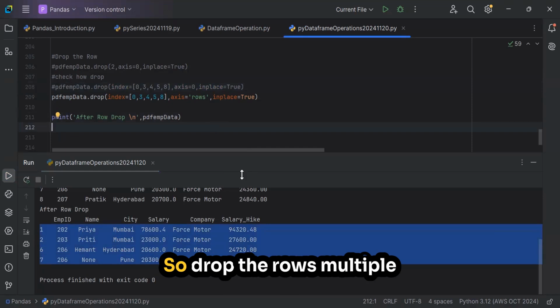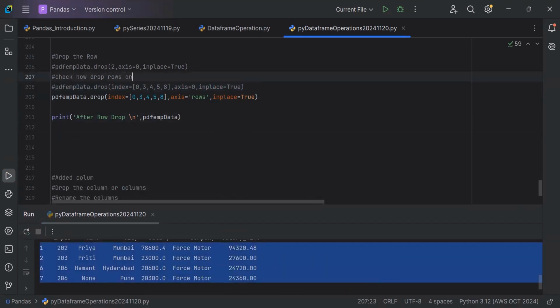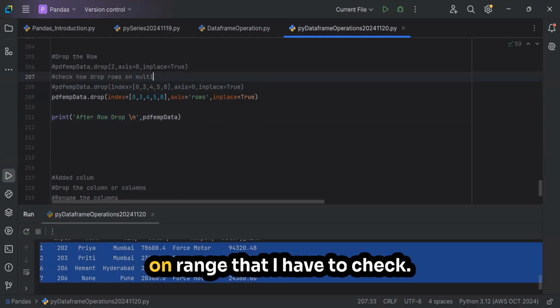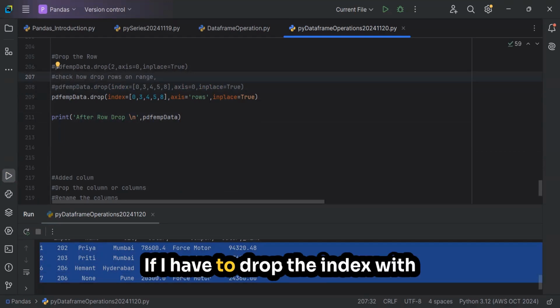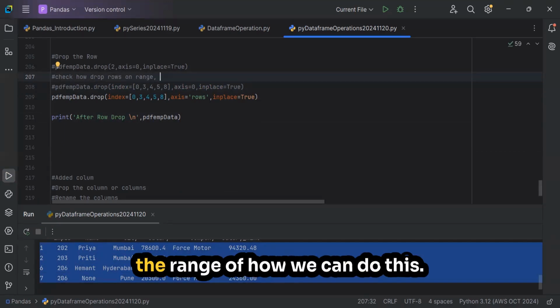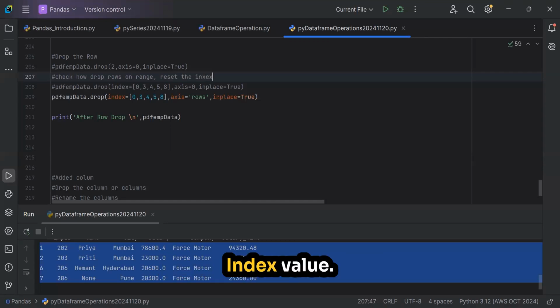Okay, fine. So dropping the rows on a range, that I have to check. You can also check. If I have to drop the index with the range, how can we do this, and also reset the index value.